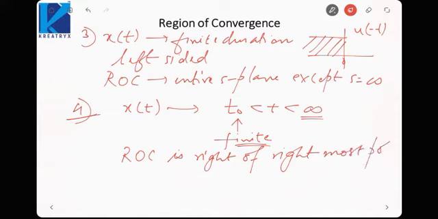Let me show what I mean by this statement. Poles will be denoted by crosses on the S plane. Suppose this is one pole, this is another pole, and this is another pole. Now if x(t) is an infinite duration right sided signal, then the ROC will be right of the rightmost pole. The rightmost pole is this one, so the ROC will be to the right of this. But it will not include this pole. Just after the pole my ROC will start and go up to infinity. So this is how my ROC would look if x(t) is an infinite duration right-sided signal.